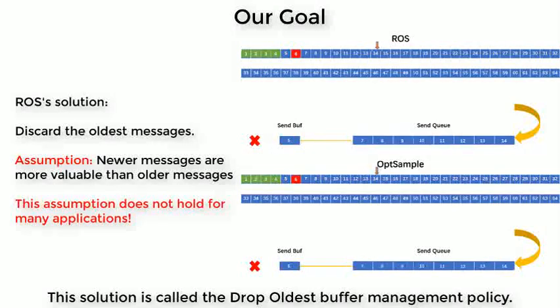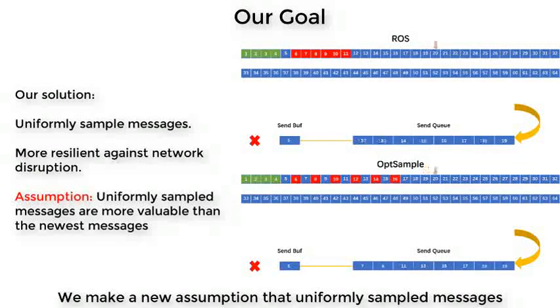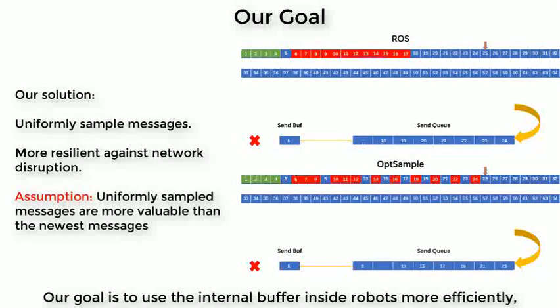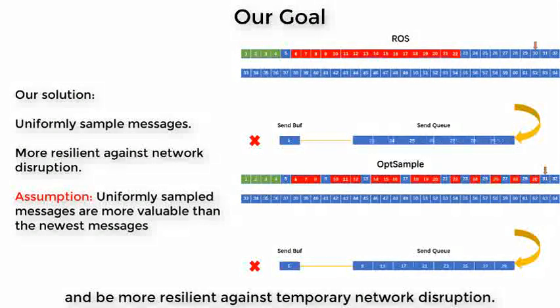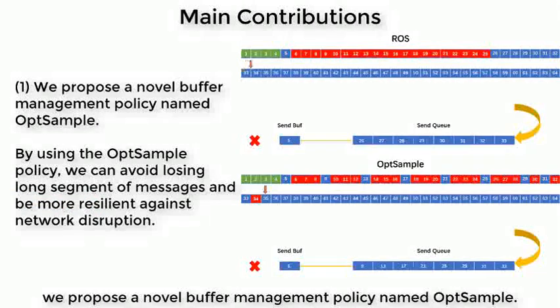This solution is called the drop oldest buffer management policy. This is not preferred in many scenarios. We make a new assumption that uniformly sampled messages are more valuable than the newest messages. Our goal is to use the internal buffer inside robots more efficiently, keep more valuable information, and be more resilient against temporary network disruption. In order to accomplish that, we propose a novel buffer management policy named OptSample.